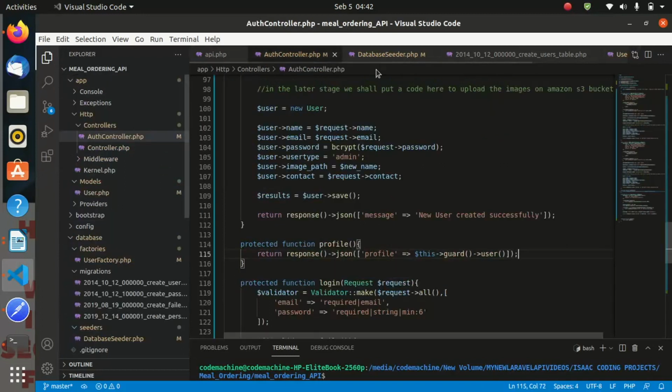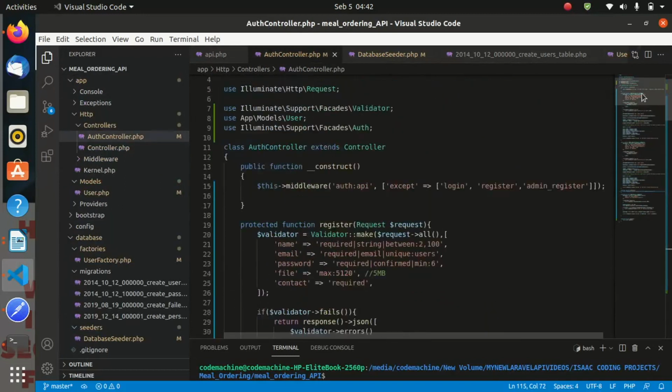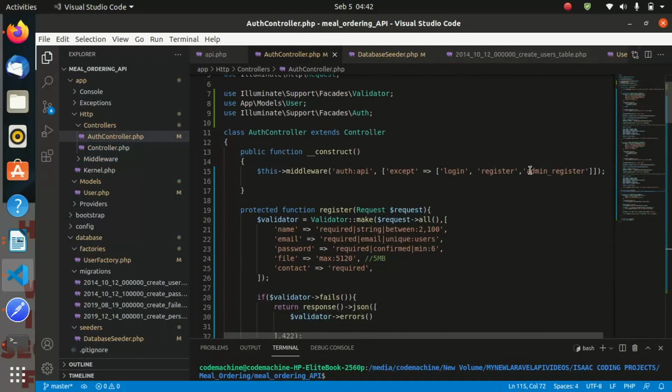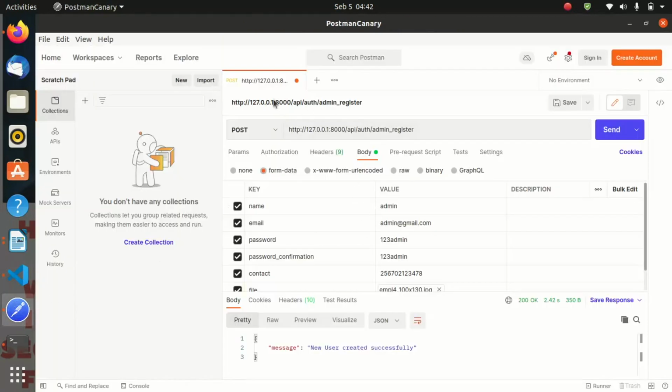As you remember in our middleware here, only 3 routes they are excluded from the middleware. So for the profile, we must be logged in. So let us first go to the Postman app and register and log in. So log in.